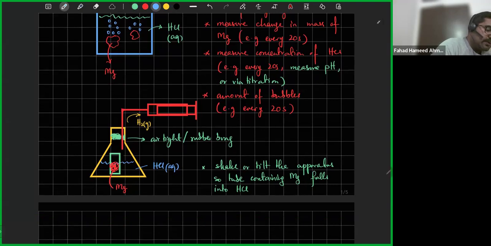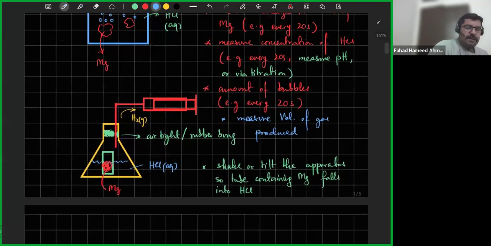So I'm going to add this method, which is that you can also measure the rate of the reaction by measuring the volume of gas produced.